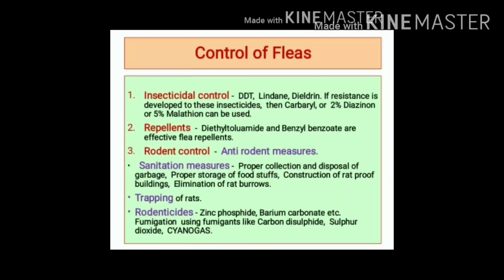For controlling rodents, we can use rodenticides like zinc phosphide, barium carbonate, etc. We can do fumigation by using fumigants like carbon disulfide, sulfur dioxide, and cyanogas.